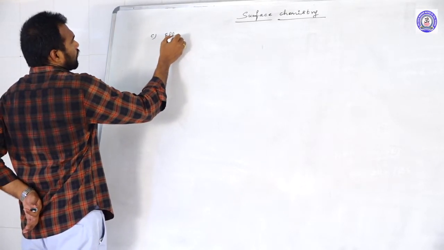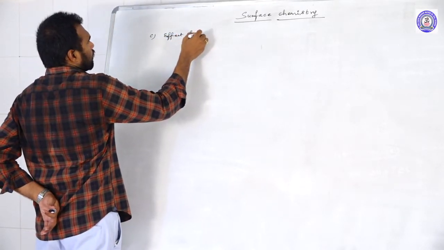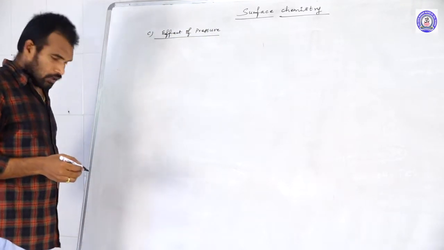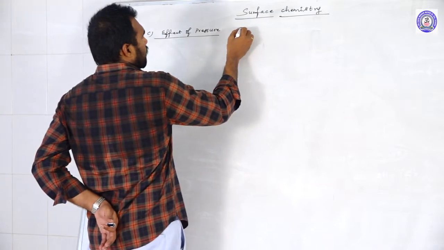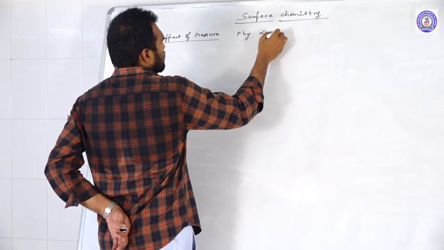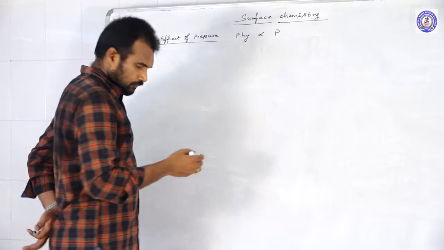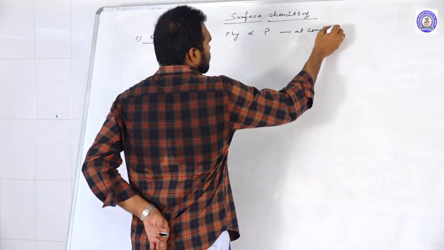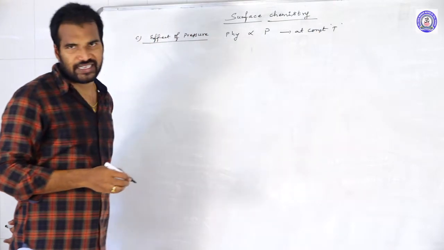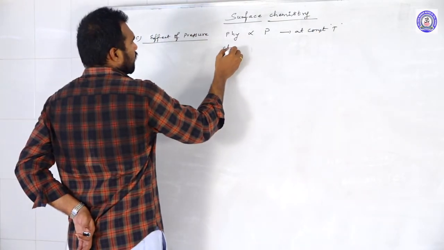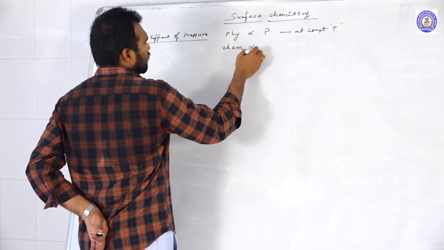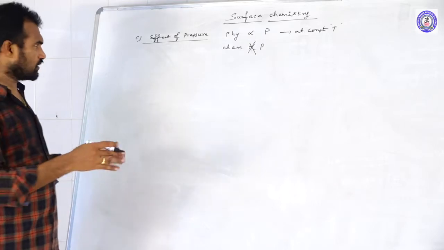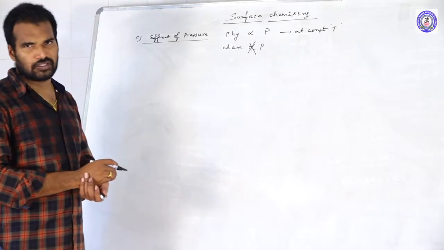Effect of pressure. As we already discussed, physisorption is directly proportional to the pressure at constant temperature, but chemisorption is independent. It does not depend on external pressure. There is no significant effect of pressure on chemisorption.